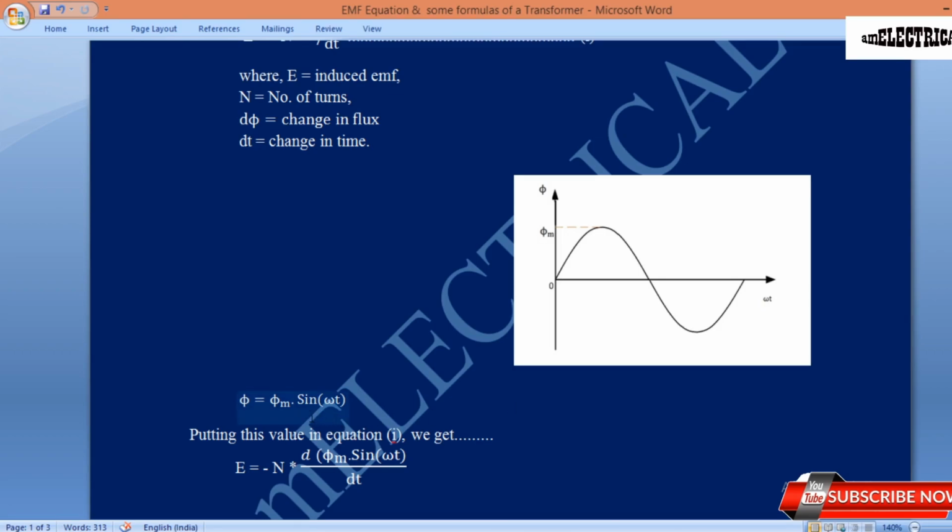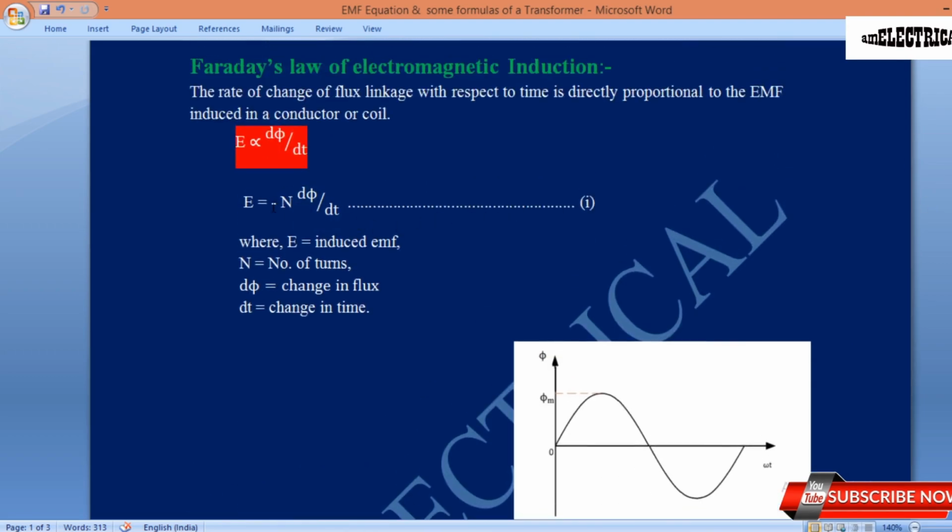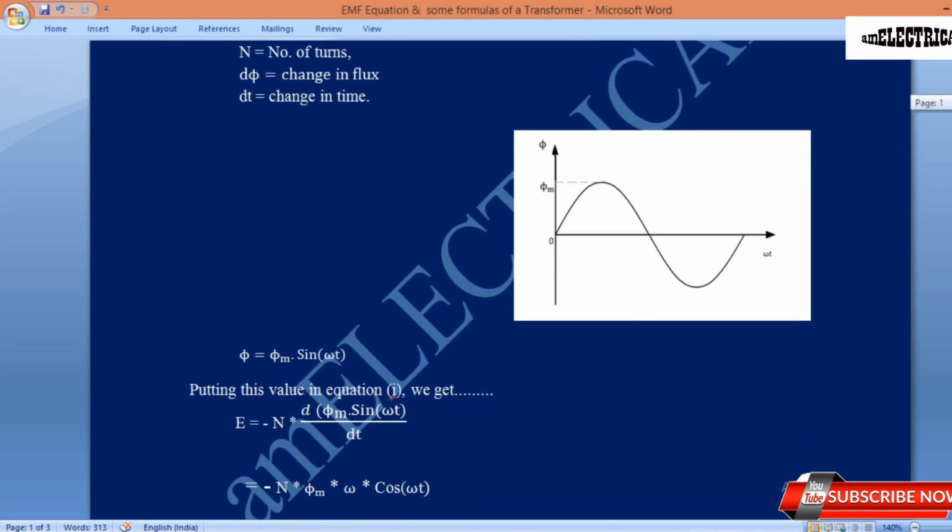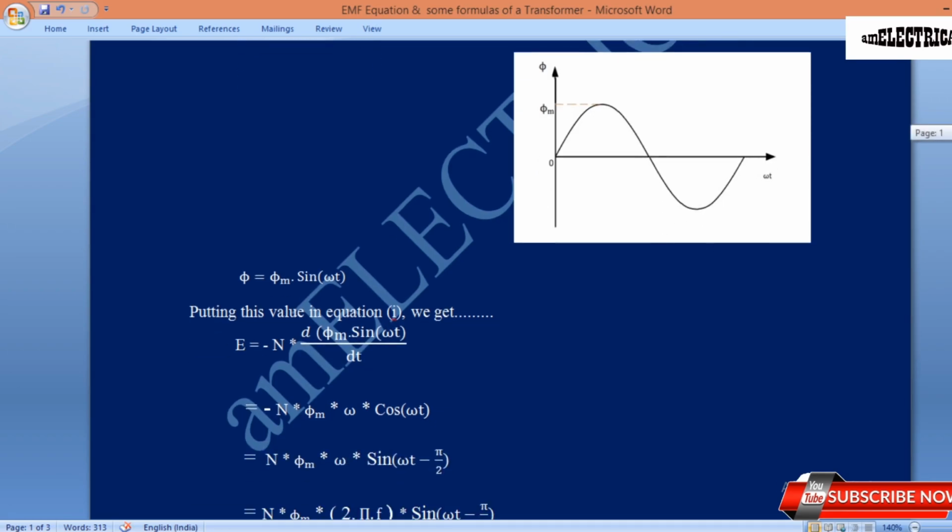Now phi equals phi m sin omega t. If we put this value in equation 1, which is Faraday's law of electromagnetic induction, that is E equals minus n d phi by dt. Here, if we put the phi value, then E equals minus n multiplied by d/dt of phi m sin omega t.